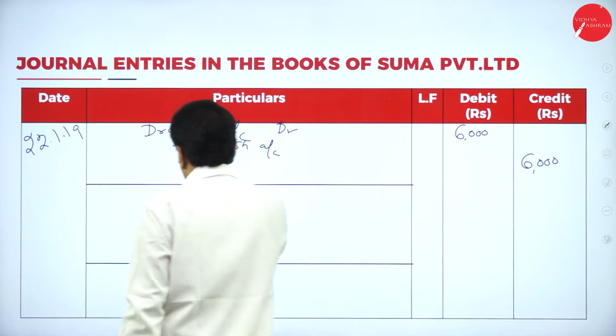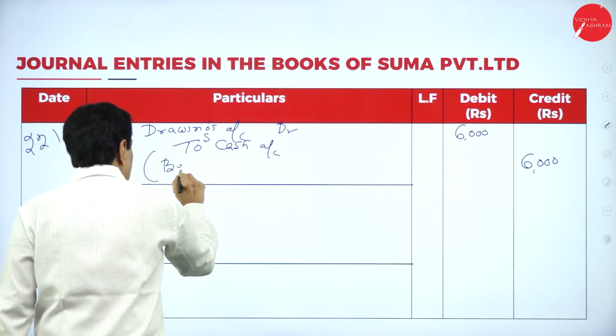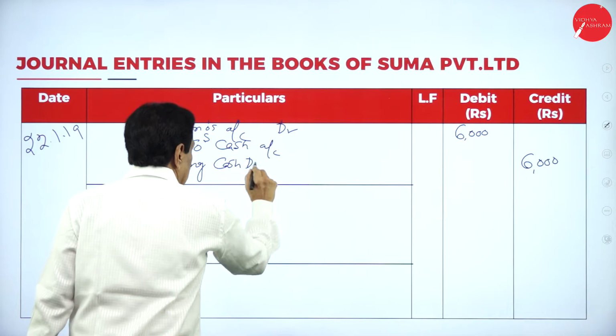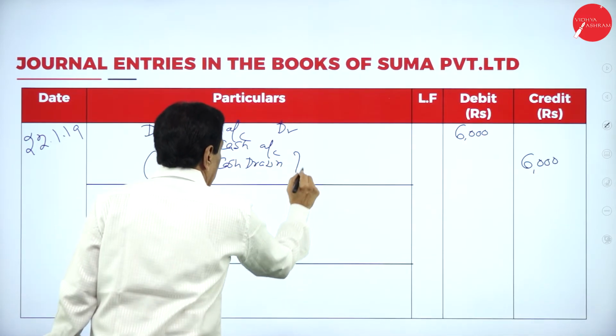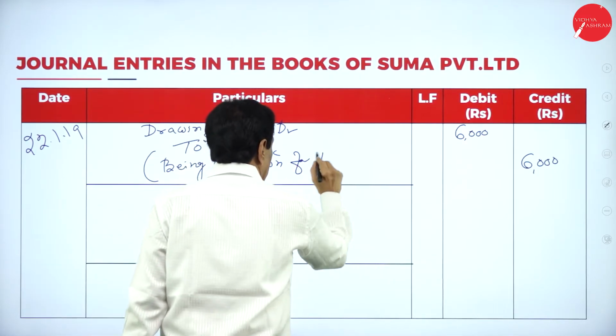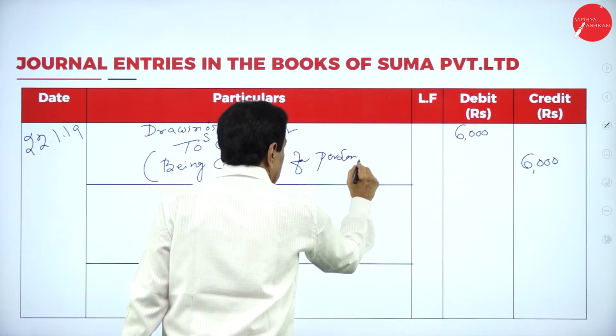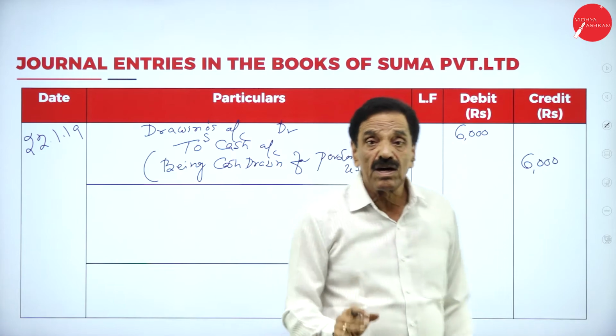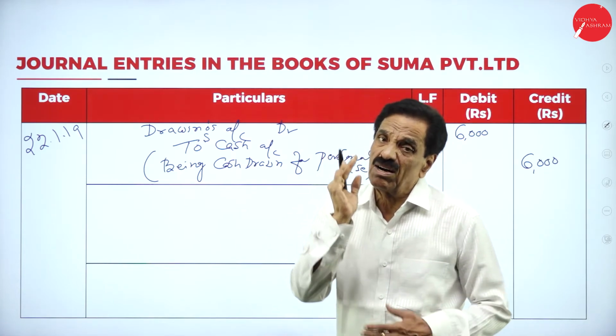Being cash drawn for personal use. Anything drawn for personal use is called drawing.